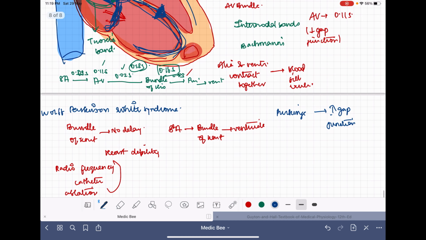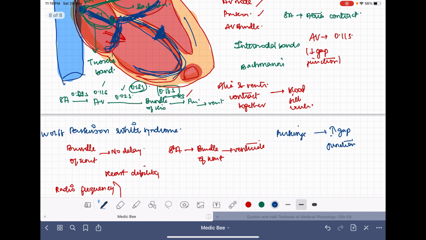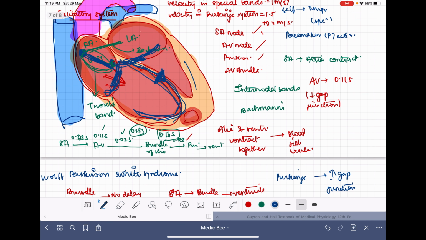After traveling through the AV bundle, it will go for some 5 millimeters to 15 millimeters as a single band, and after that it will divide into two bands, the right bundle and the left bundle.